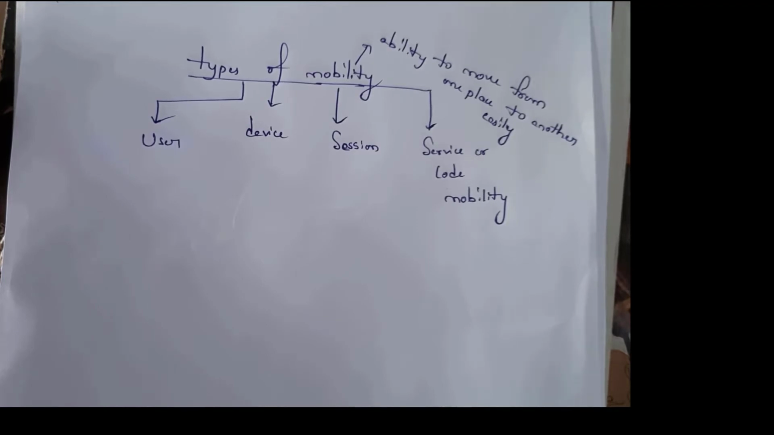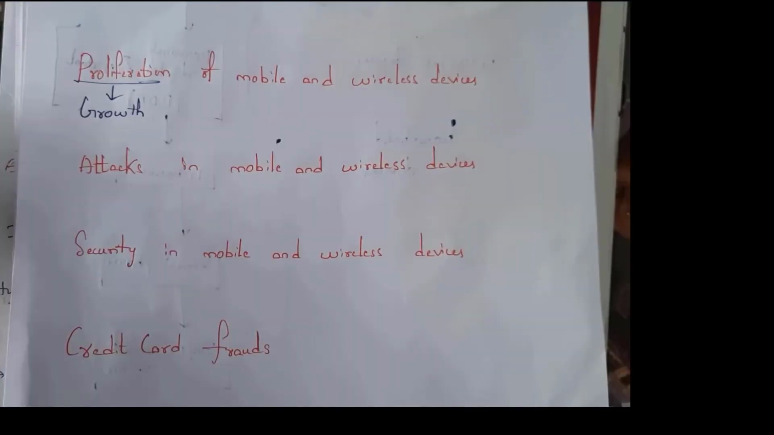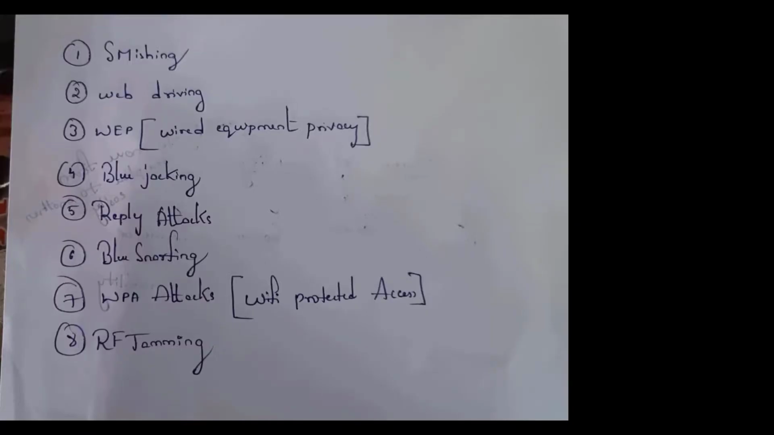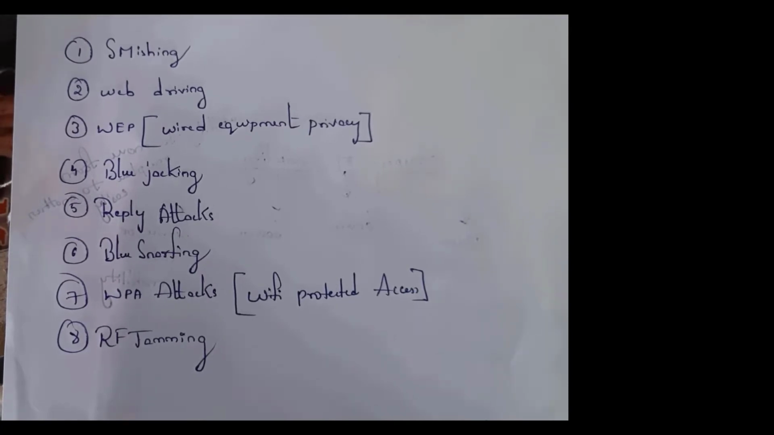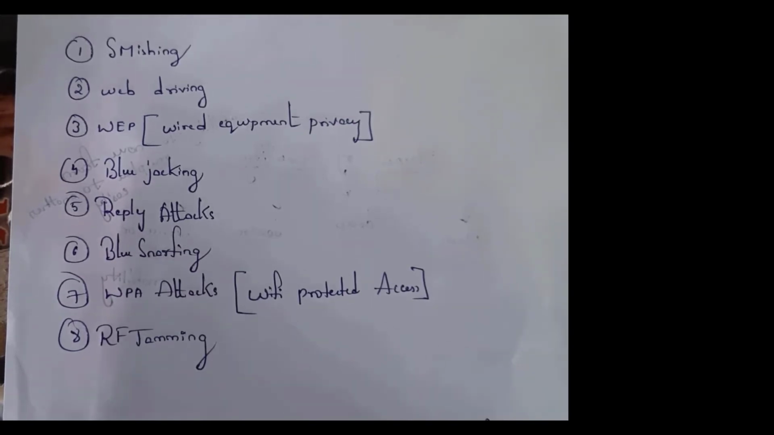One is attacks in mobile and wireless devices. Following are the attacks that are performed in mobile and wireless devices. First one is smishing. The name itself says attacking person by sending messages. In this, attacker sends malicious code or malicious links through SMS. Once user click on that links, then hacker can gain that person information.